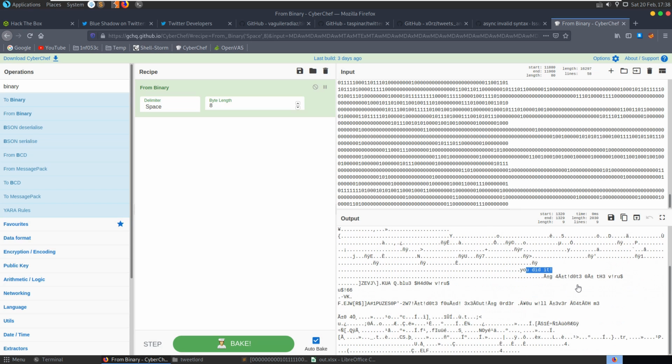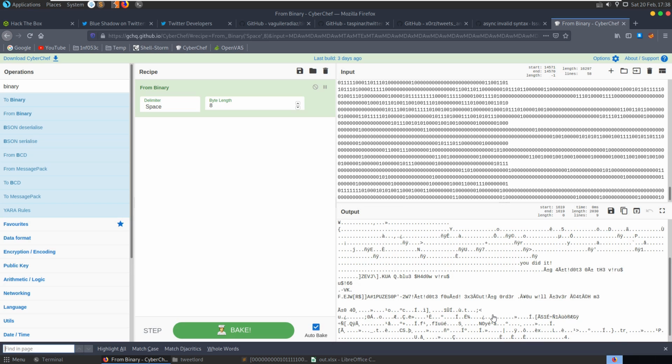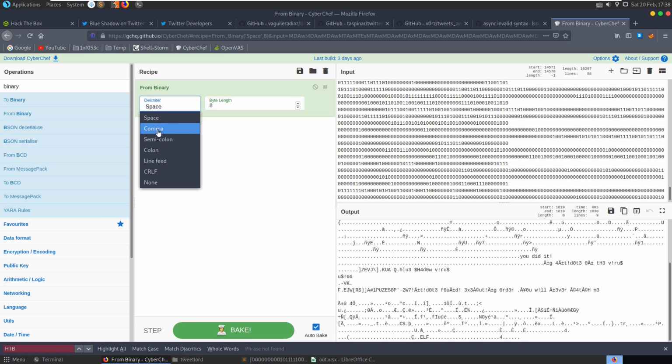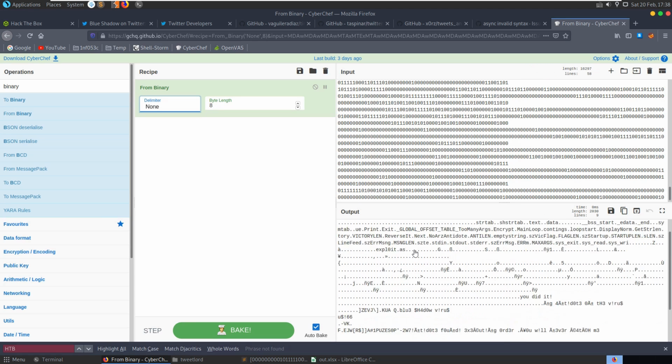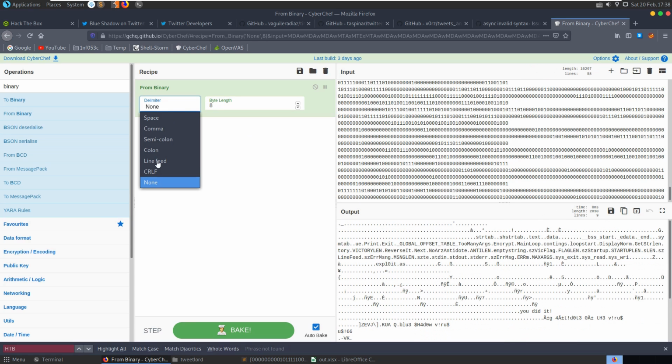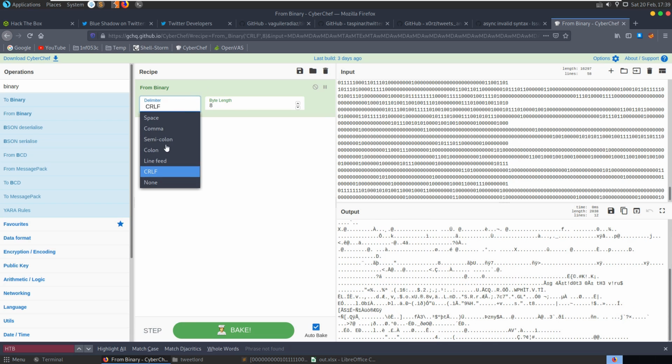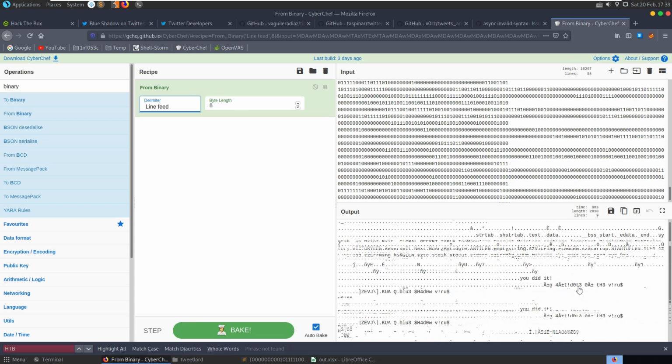So where's my flag if I did it? Is there a HTB in here? There isn't a HTB. Okay. Delimiter, do we want to change the delimiter? None? No. I'm just going to flick through these just in case.